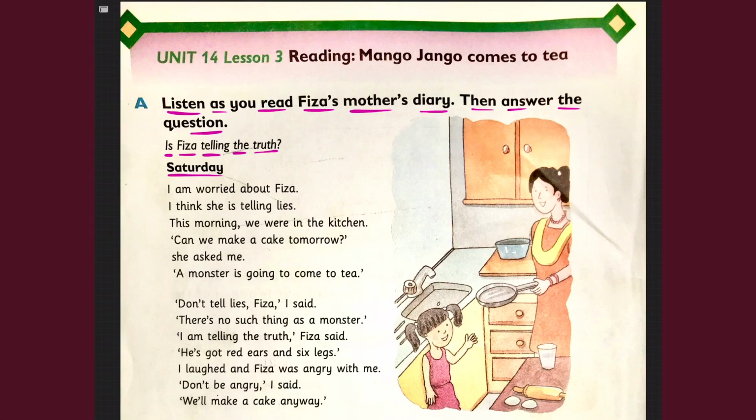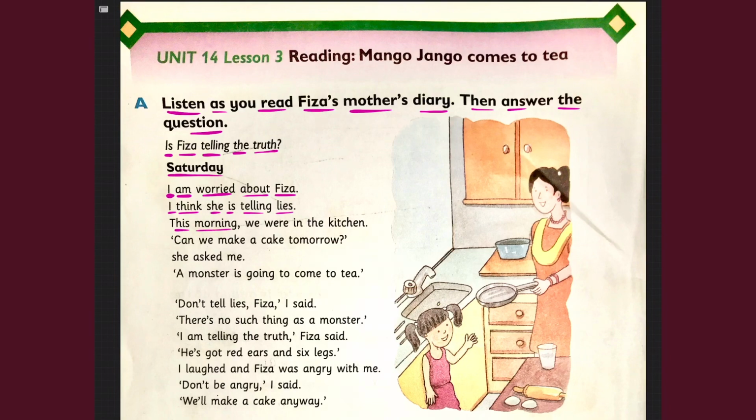Saturday. I am worried about Fizza. I think she is telling lies.